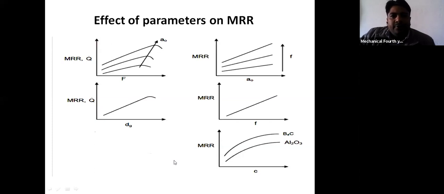Now the effect of parameters on MRR. So this is the graph between MRR and feed force. You see that when the feed force is increased, the MRR also increases up to a certain extent, but after that it decreases. And this is the graph between MRR and the amplitude. When the amplitude is increased, the MRR also increases.